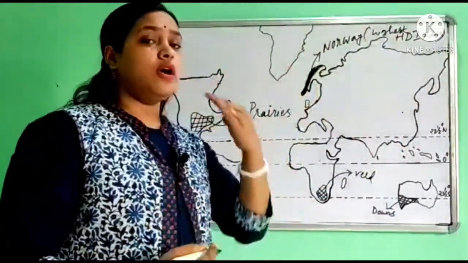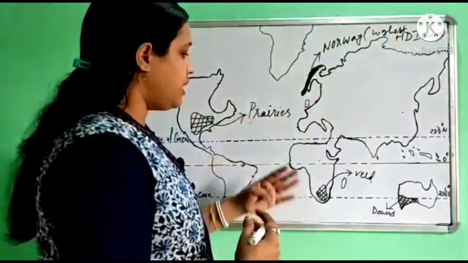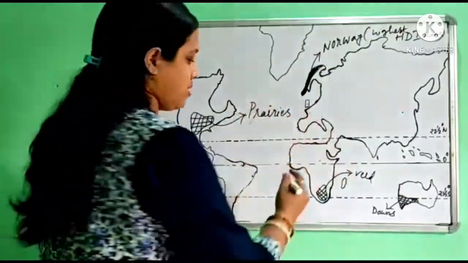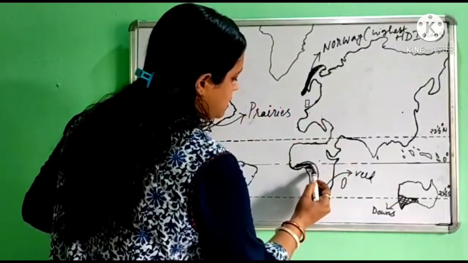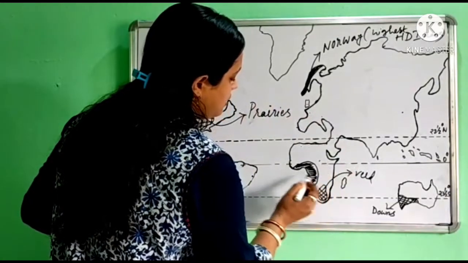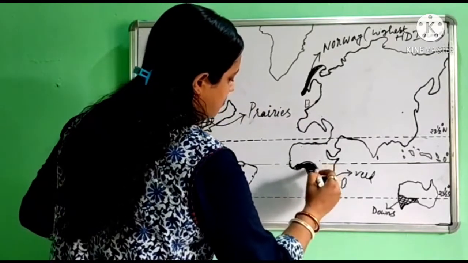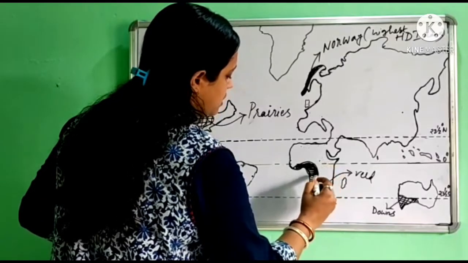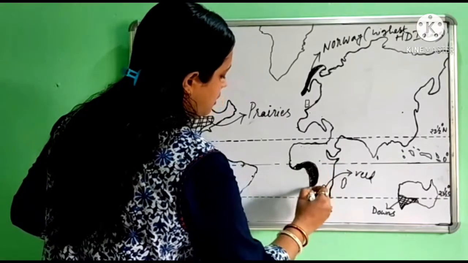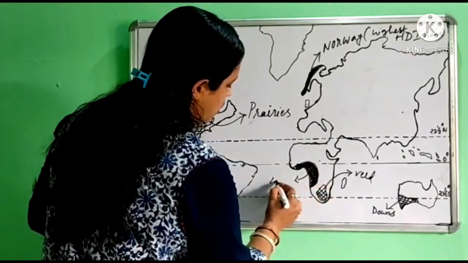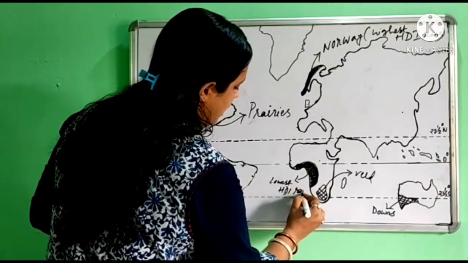Now we talk about the lowest HDI rank area. The lowest HDI rank area is mainly found in Africa in the western part. So we can mark this area with black ink so that it looks different from other places. Okay, now this is the lowest HDI rank area.